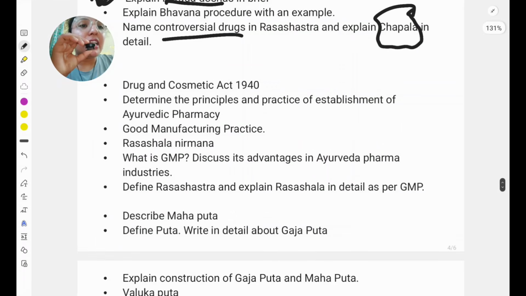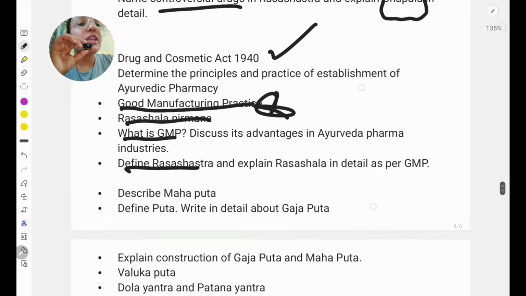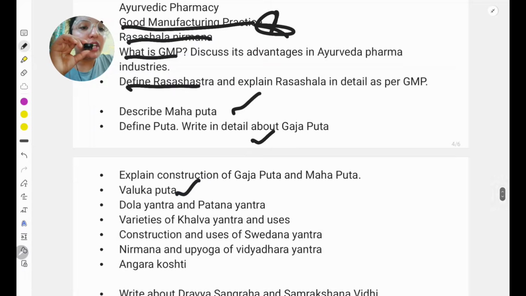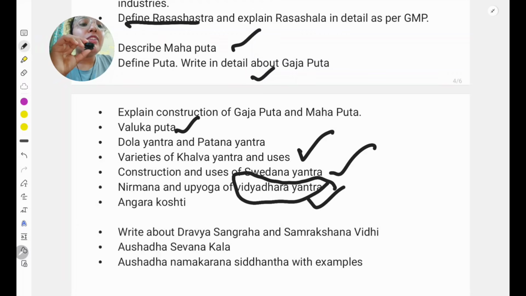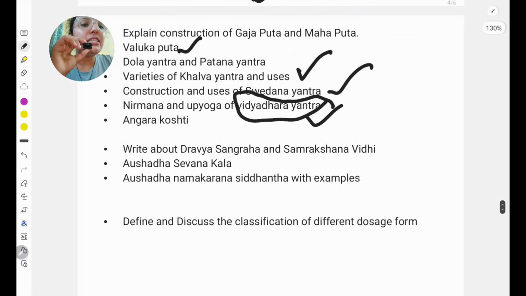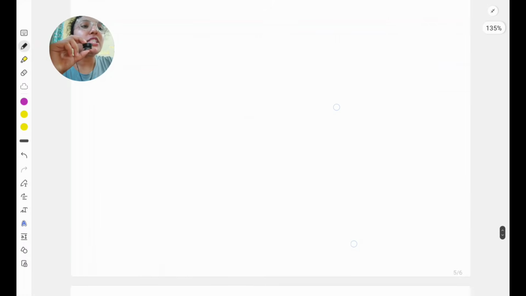The Drugs and Cosmetics Act 1940 is asked. GMP is asked so many times along with the Rasa Shala, so it is important. In Puta, Mahaputa, Gajaputa, Valuka Puta is asked, and in Yantra, Khalva Yantra type, Sveda Yantra, Vidhar Yantra. Sometimes in MCQ they will ask what is the importance of Vidyadhara Yantra, so you should know that. And Oshada, this portion is from the Adharbhuta Siddhanta, Dravya Sangraha, Sevana Kala, and Namakarana Siddhanta. Usually different criteria are there for how we can name a medicine. And the last question is dosage form. Dosage form is also, I think, very simple, because the same thing you have studied in Dravya paper 1. So these are the important portions that you can study.